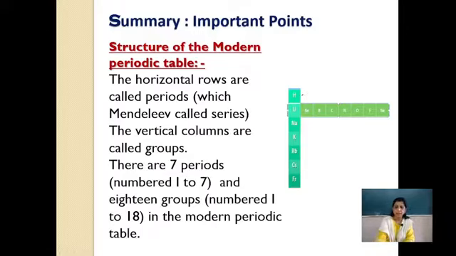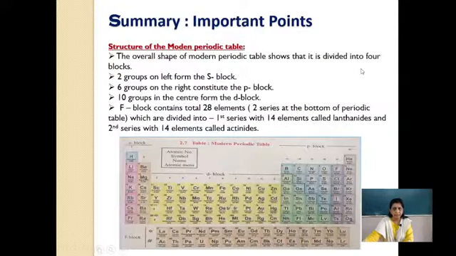Mendeleev called them series. And the vertical columns, when we go from top to bottom, are called groups. There are 7 periods and a total of 18 groups in the modern periodic table.